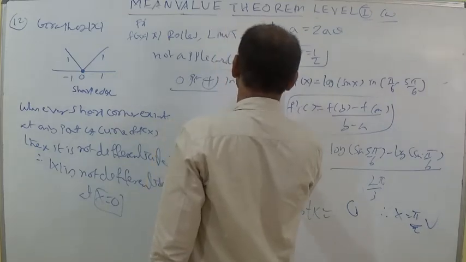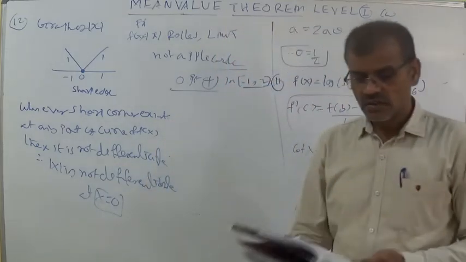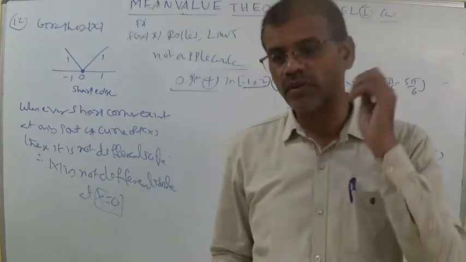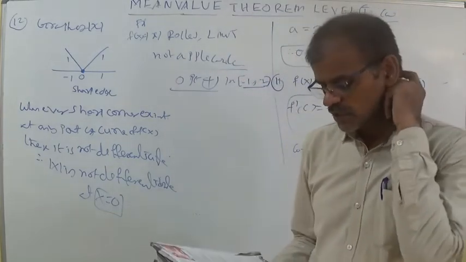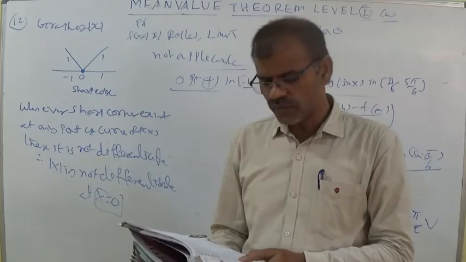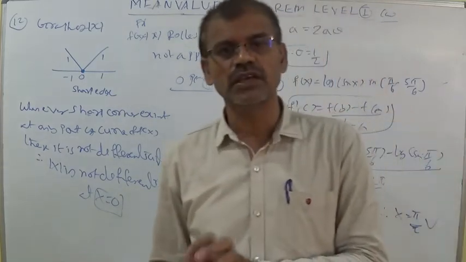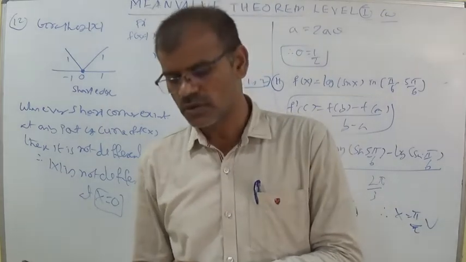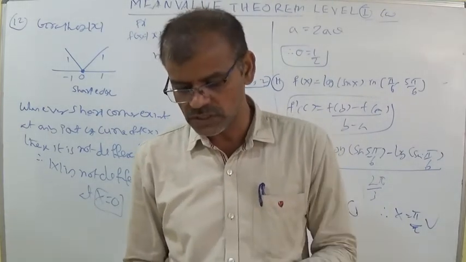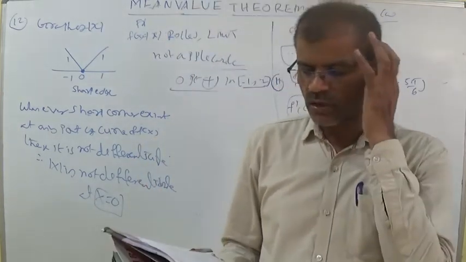Between -1 and 2, 0 is there. Where they did not give 0, it is differentiable, so Rolle's theorem is applicable. For every x, x minus log x is always differentiable. The interval 1 comma e does not include negative numbers, so 100% it is differentiable. Next, x minus 1 by x.